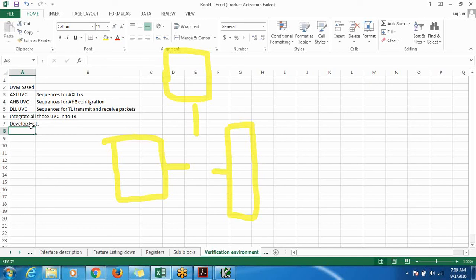So this is the procedure we'll follow, and develop tests targeting each of the transaction layer features, including targeting all types of packets, etc. So do you have any questions till this point?